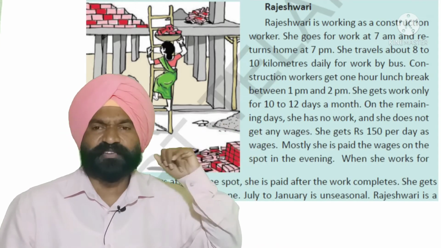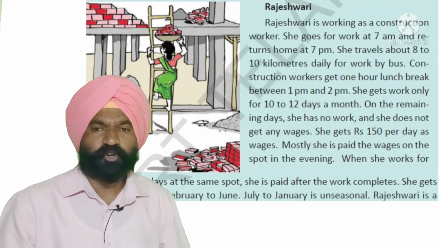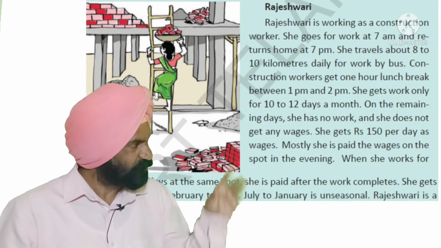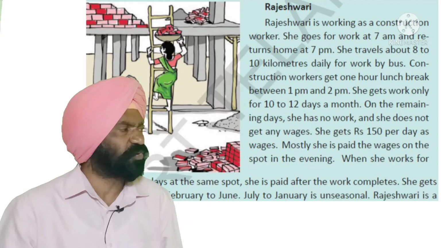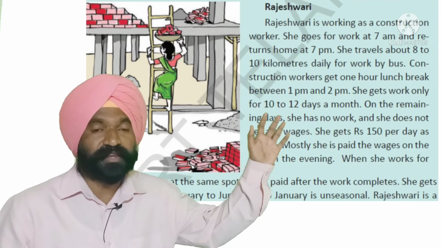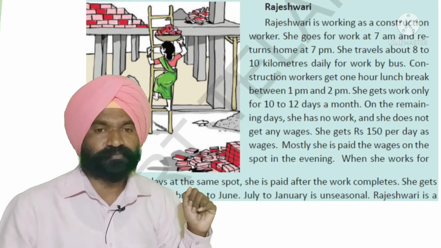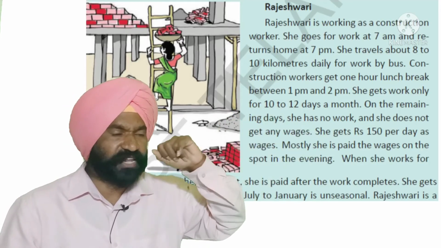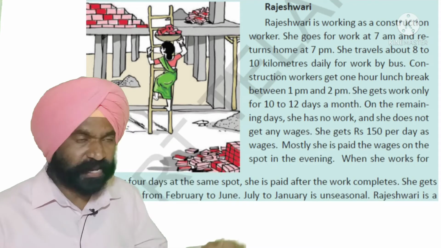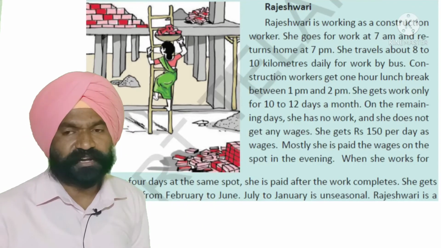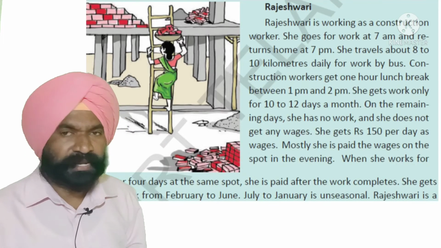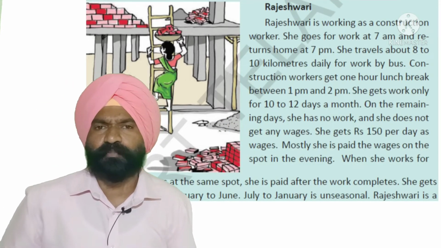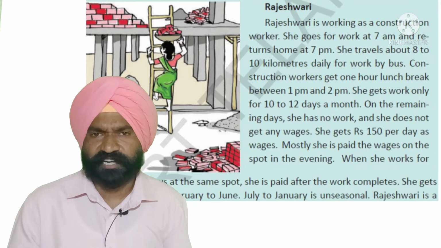She gets rupees 150 per day as wages and mostly she is paid the wage on the same day on the spot. But if she is working on the same spot for 3 to 4 days, the wages are given after the completion of the work. She gets more work from February to June, and July to January is unseasonal for her. Rajeshwari is a worker in the unorganized sector. Narsima and Rajeshwari are illustrative examples of workers who are employed in the organized sector and unorganized sector respectively.